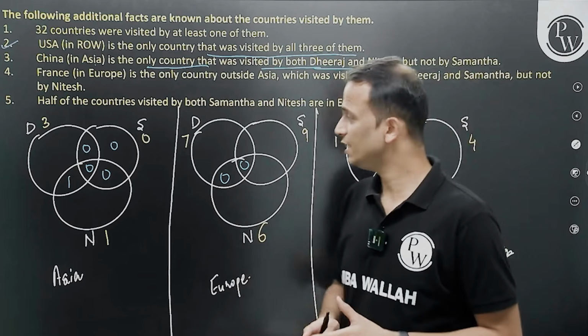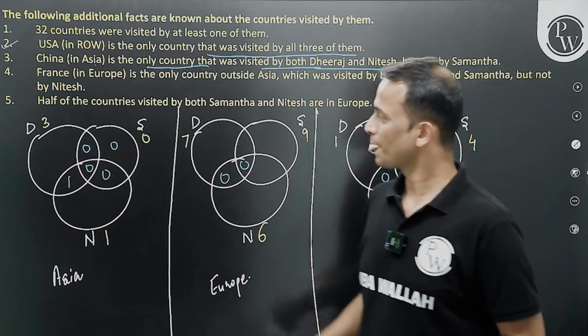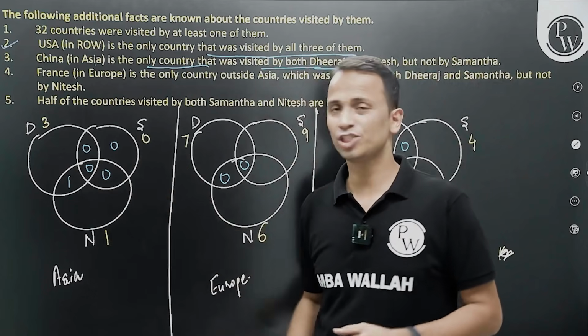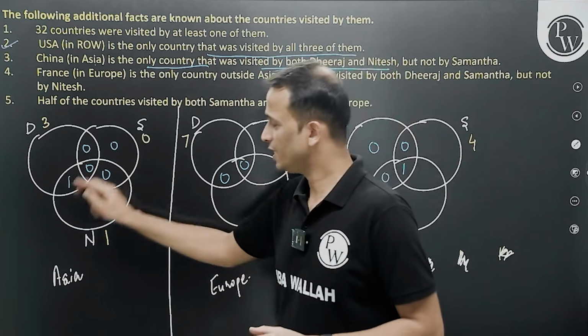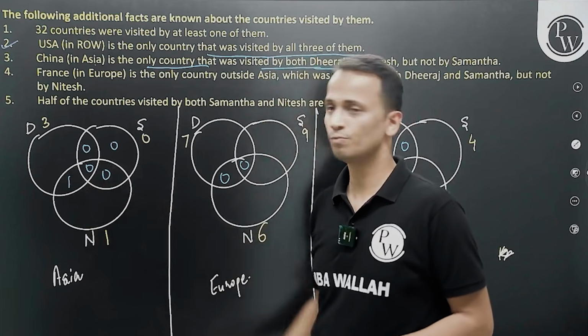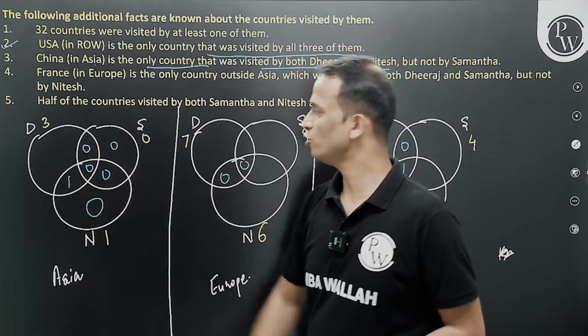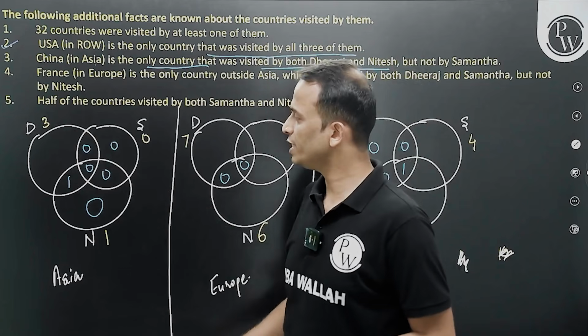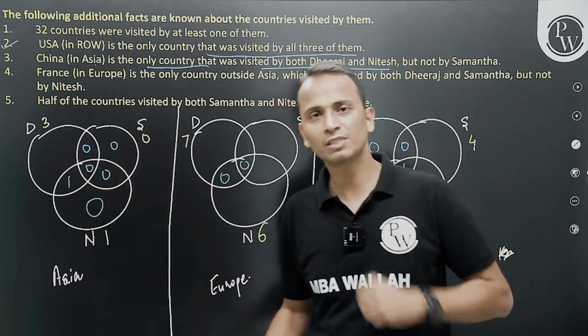Now let's move ahead and see after filling these numbers what all can be done. In the first Venn diagram, Nitesh is total 1 and I have 1, 0, 0. So this number should be 0. Perfect. Dheeraj total is 3, with 0, 0, 1. 3 numbers are already filled.